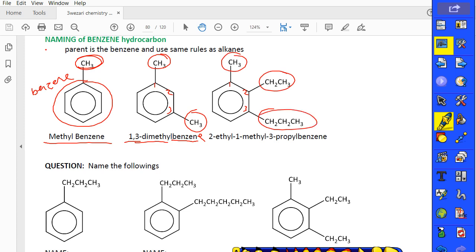Methyl, ethyl, propyl. Which one is alphabetically first? Ethyl, methyl, propyl. So you write ethyl first, after that methyl second, and after that propyl third. So 2-ethyl, 1-methyl, 3-propyl benzene, where benzene is the body. Let me write other examples, after that we can continue.